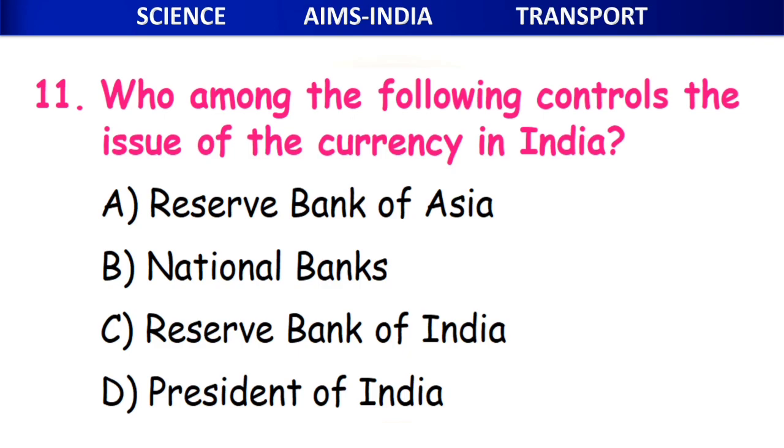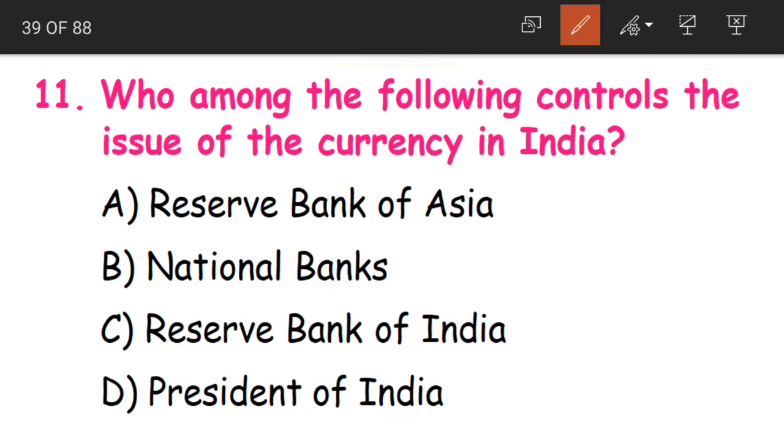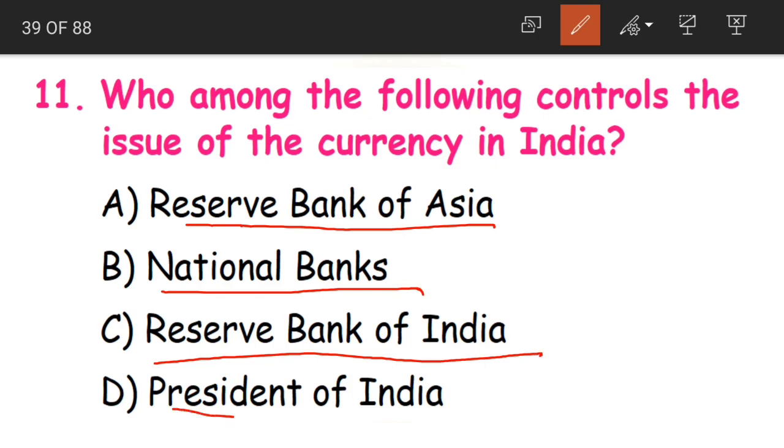Who among the following controls the issue of the currency in India? So who are going to control the issue? Who are going to print the currency notes and control the issue of the currency in India? Either it is Reserve Bank of Asia, national banks, Reserve Bank of India, or President of India. So what will we learn, children? It is Reserve Bank of India, RBI.